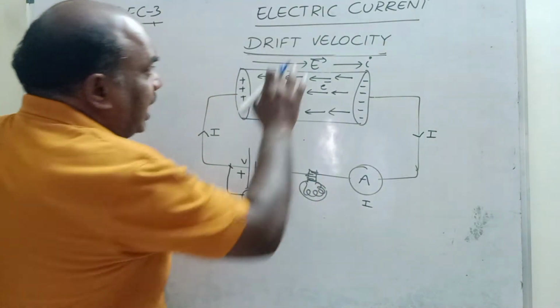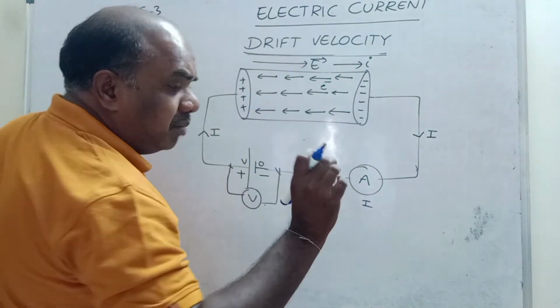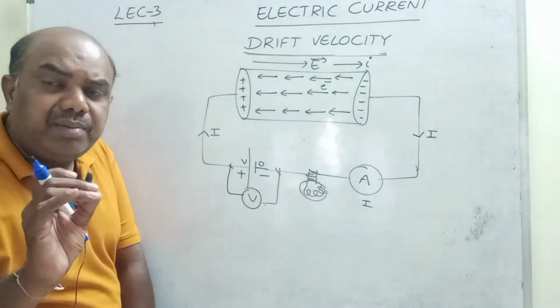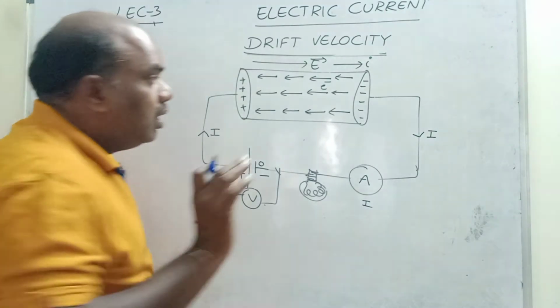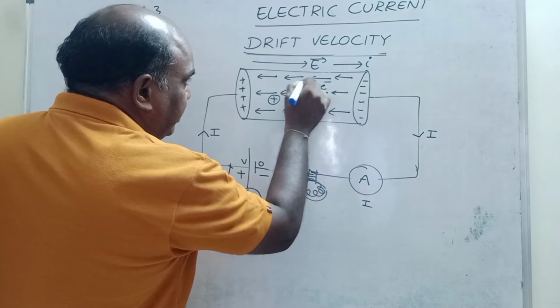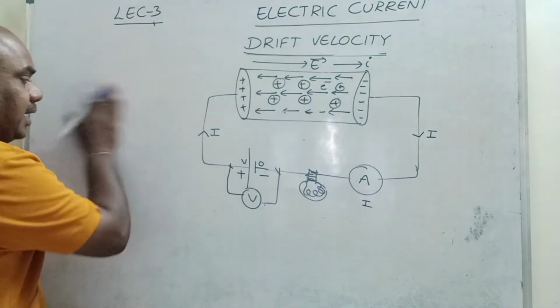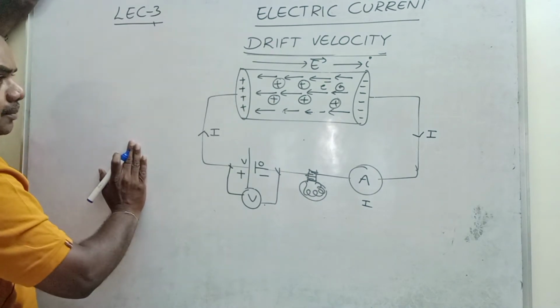Now I want drift velocity. Drift velocity means what? Drift means very small. As I said, drift means very small in nature. See, children, here so many positive ions exist. As I told you, these are all kernels. So many positive ions exist inside the atoms inside the cylindrical conductor.